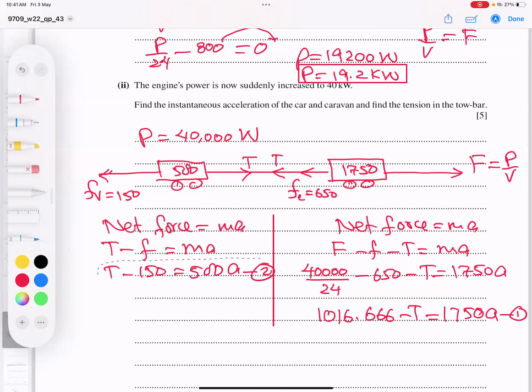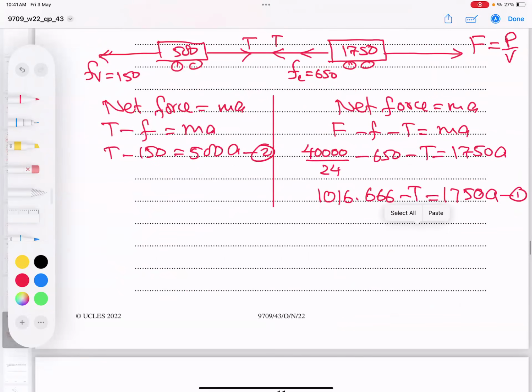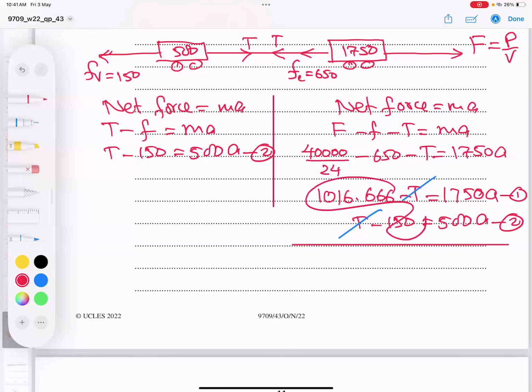I'll copy this equation, students, and paste it down here. When I paste here, students, what will happen? Naturally, you know it very well. This negative tension plus tension, they will cancel each other. And now from this number, subtract 150.